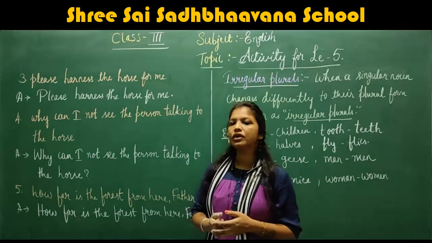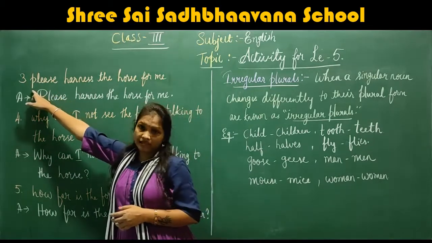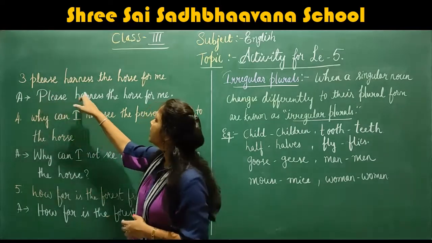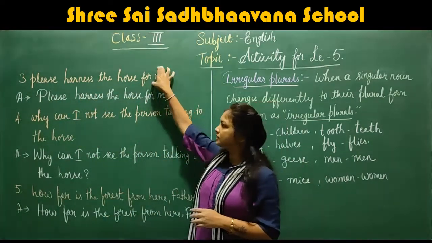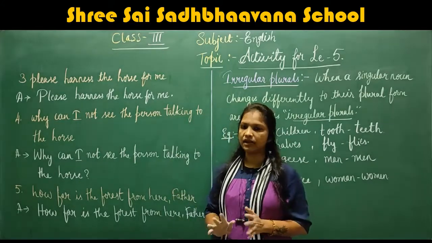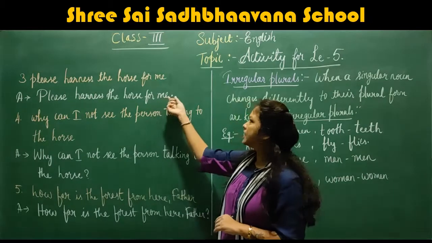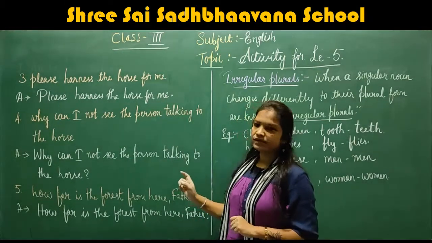So we have to rewrite the sentence with the first letter in capital letter: Harness the horse for me, and a full stop. This third sentence is just a statement, so we change the first letter into a capital and at last we keep the full stop. Understood, children?